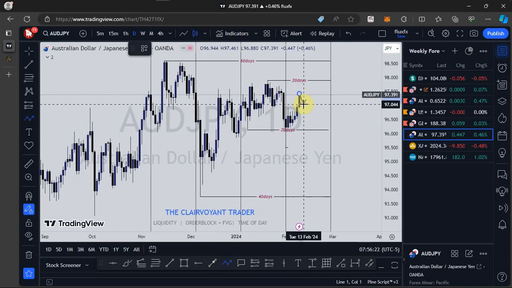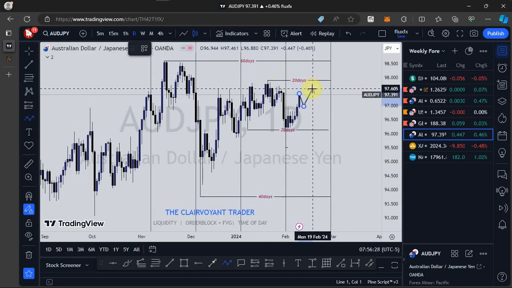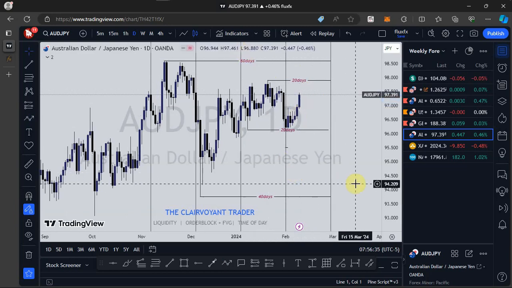Going into next week, I want to see price push a little bit down to make a higher swing low formation. Then we see a push to the upside, taking out the previous 20-day high as well as the previous 60-day high. So that is my expectation so far as AUDJPY is concerned. Let's figure out what is happening on gold.